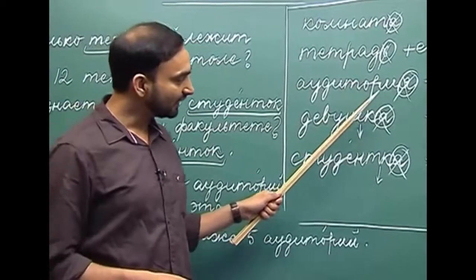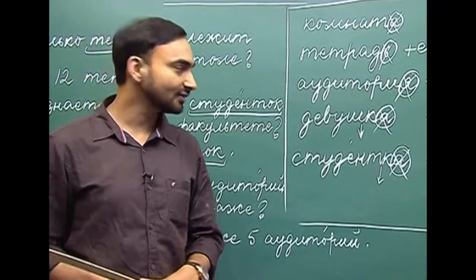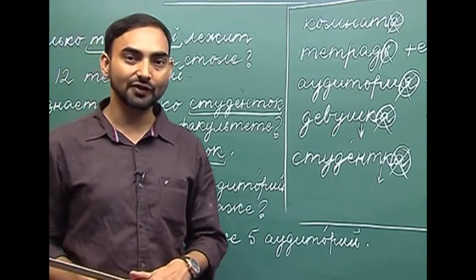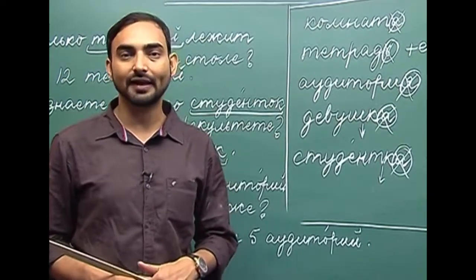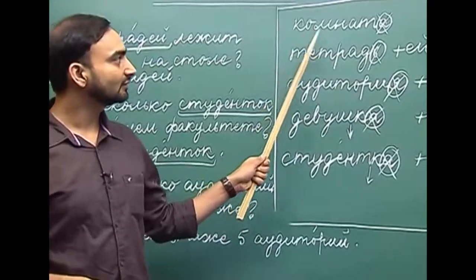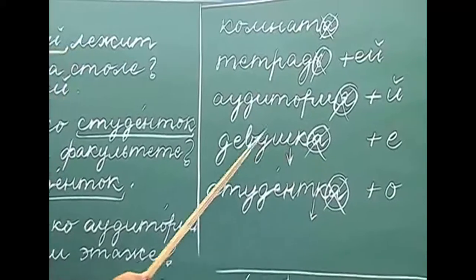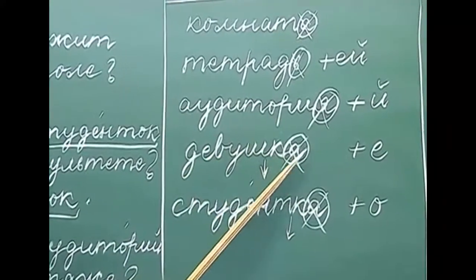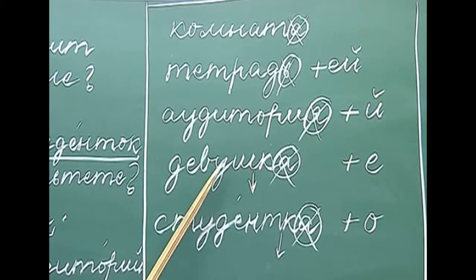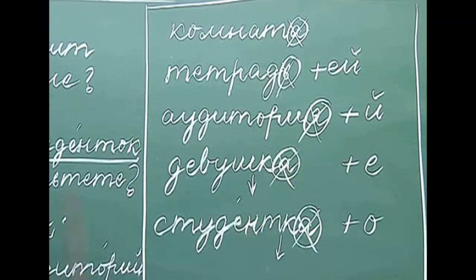So now I have written two nouns with an а ending, and we have discussed that whenever you come across a noun with an а ending, we just drop the ending to get its genitive plural form, like we got комнат from комната. But here when you drop the ending а, what do you get? Девушк. So here there is a consonant cluster at the end after dropping the ending.